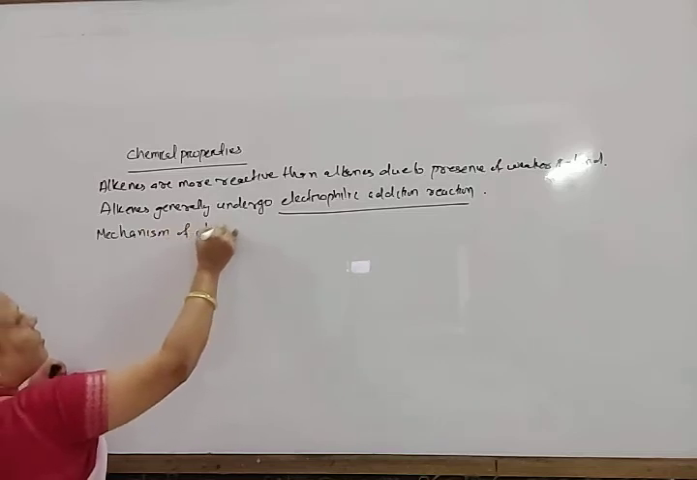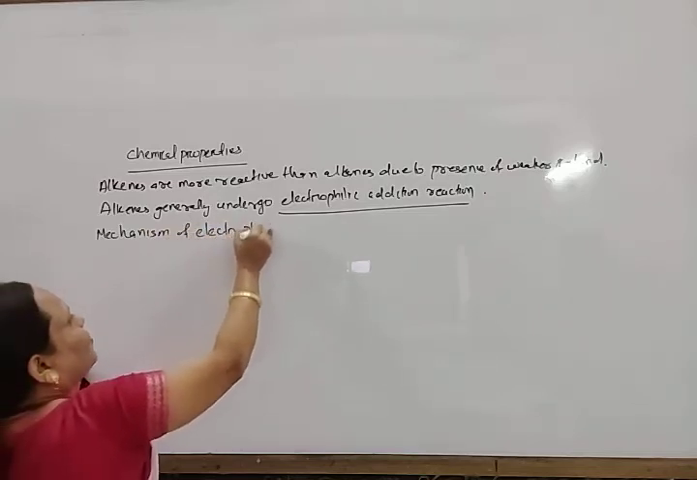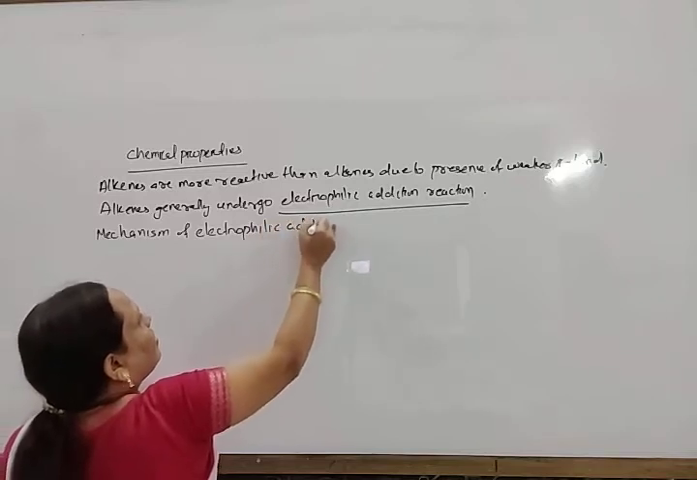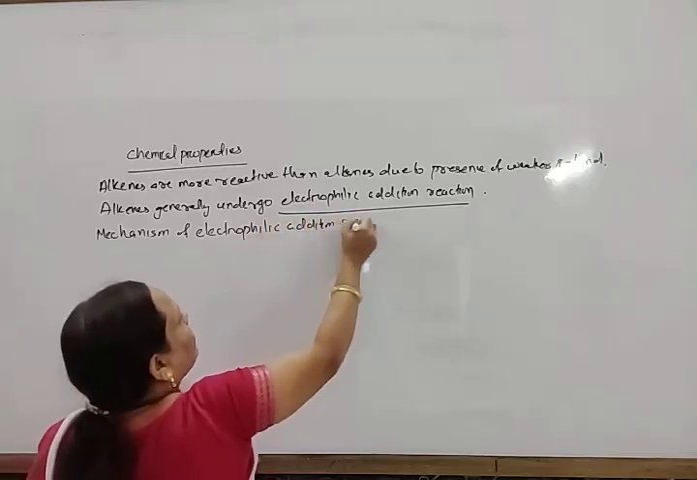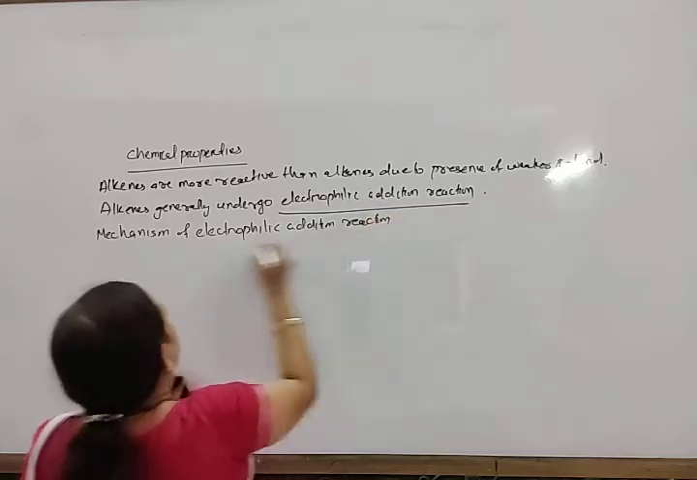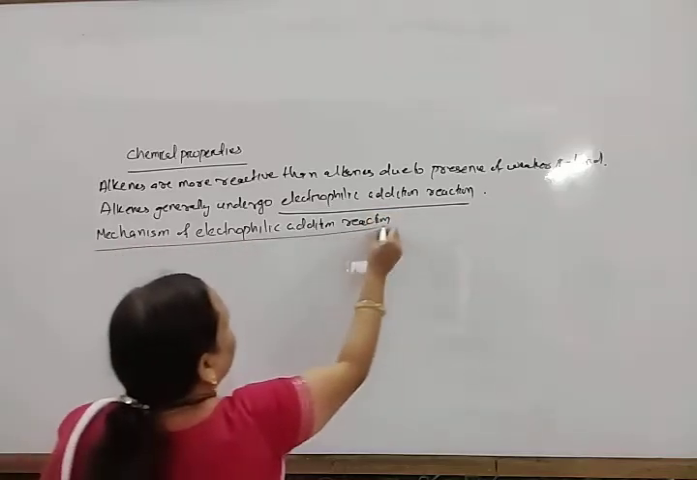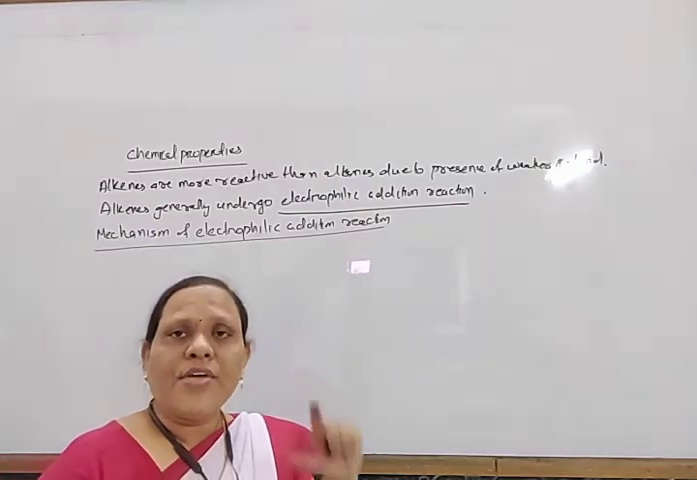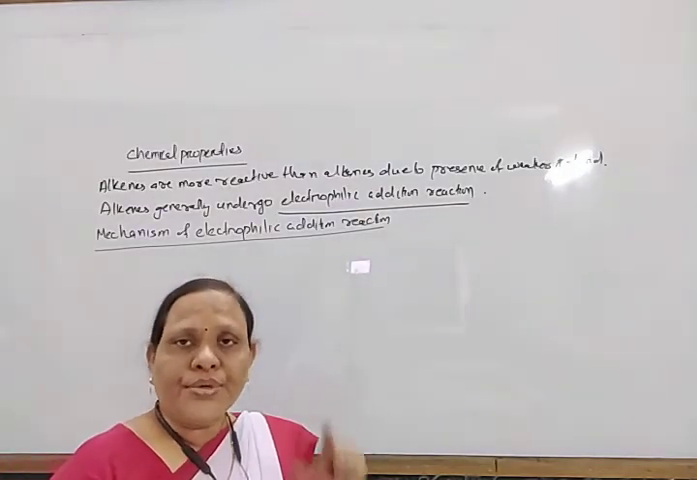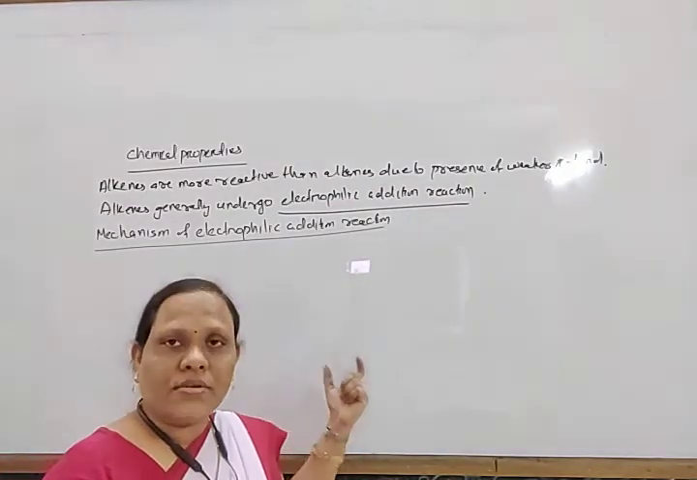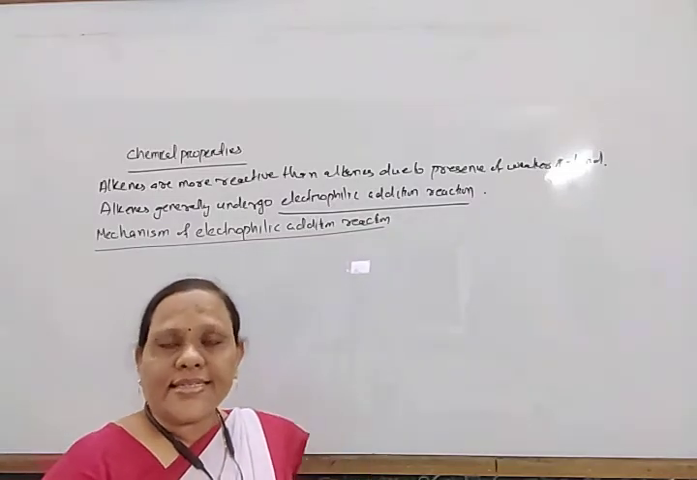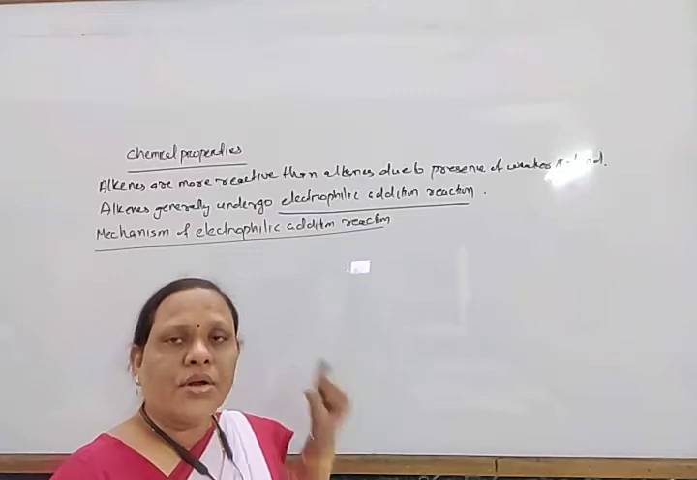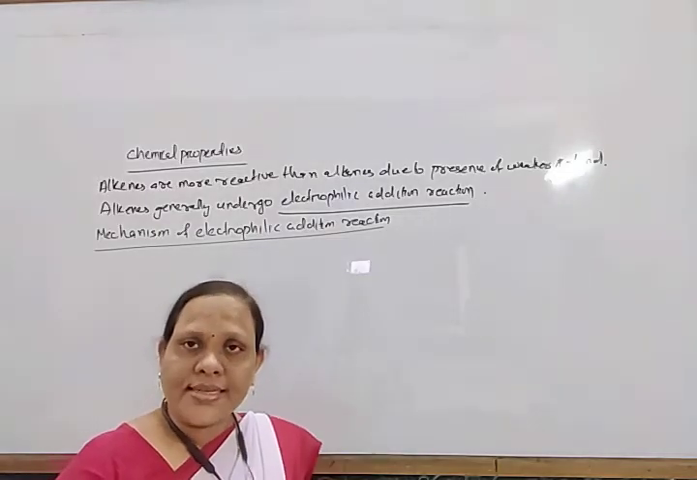Mechanism of electrophilic addition reaction. So this mechanism involves two steps. In the first step, what happens? The pi electron cloud of this alkene, or this double bond, polarizes the addition product, the addendum. What is the addendum? To it, first it polarizes.